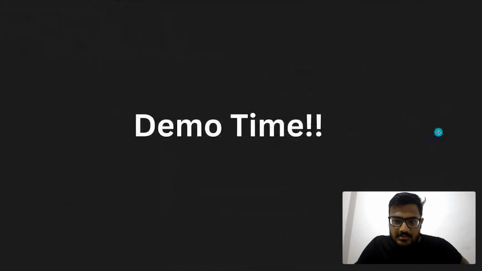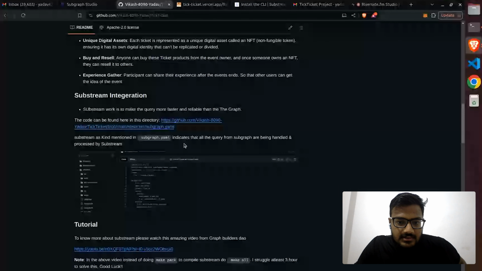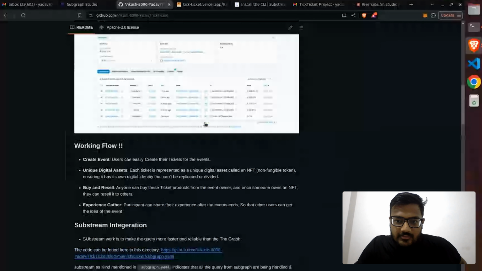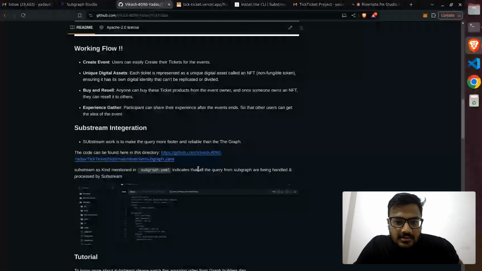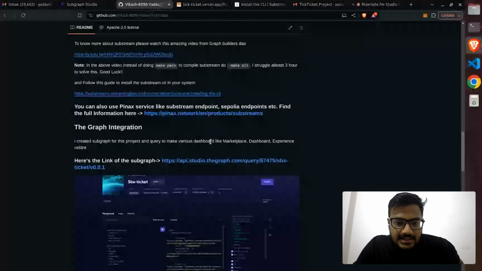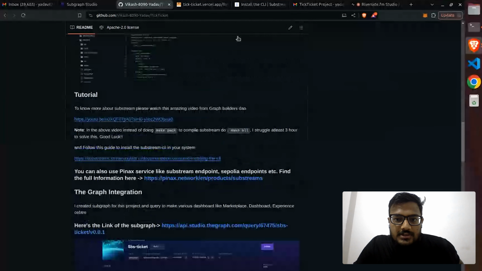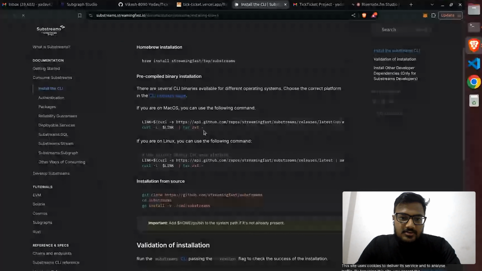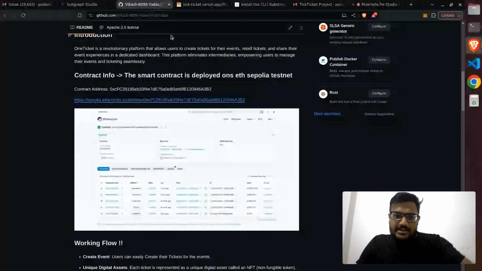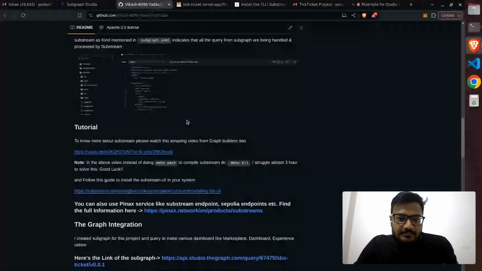So this is the GitHub repo. Basically, for starting with the Substream, we have to install the Substream CLI, I guess. For installing the Substream CLI, you can follow this documentation. Here you will get to know how you can install the Substream CLI in your terminal, in your system. This is the GitHub link, or we will provide the link in the description as well. After installing this, you are good to go to start with the Substream and the subgraph.